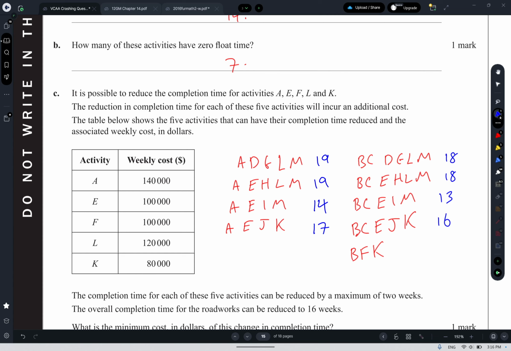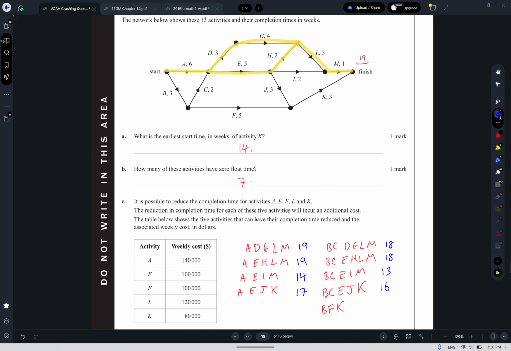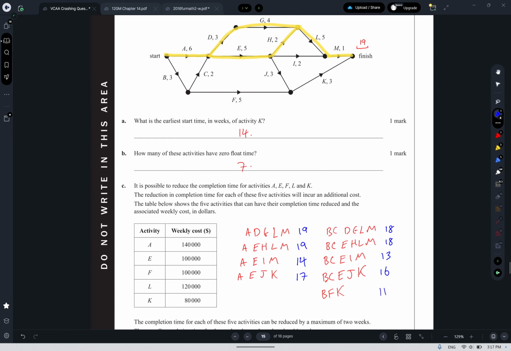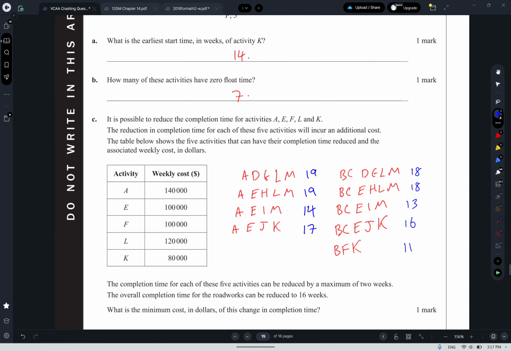You could just calculate them if you wanted to, but I don't want to. And then the BFK was 3 plus 5 is 8, plus 3 is 11. I think we found 17. Yeah, there it is, AEJK. All right, that seems fine. All right, so we want to bring all of these down to 16.